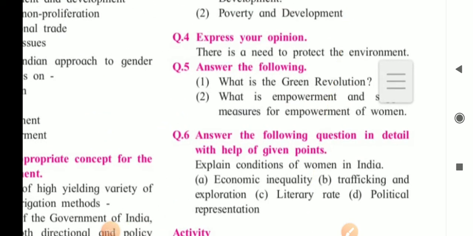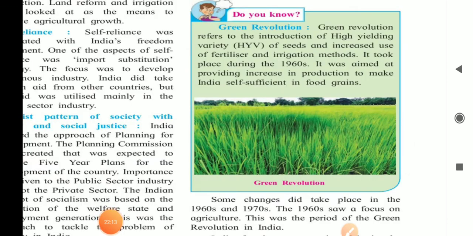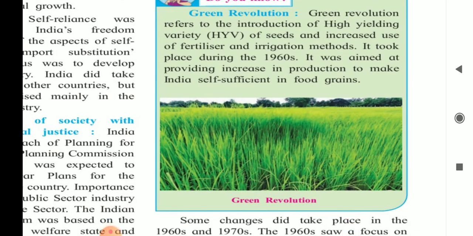Answer the following. Very first is, what is green revolution? Let's start with that answer. On the page number 29 we have that answer of green revolution. Start writing. Give heading green revolution.